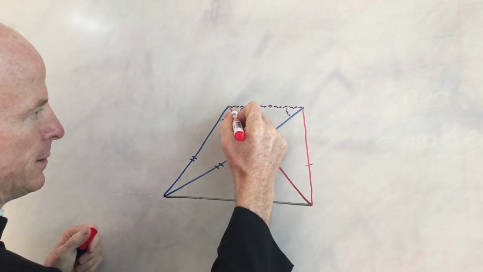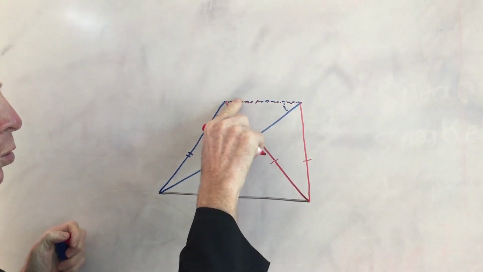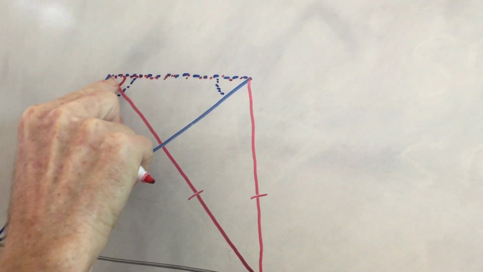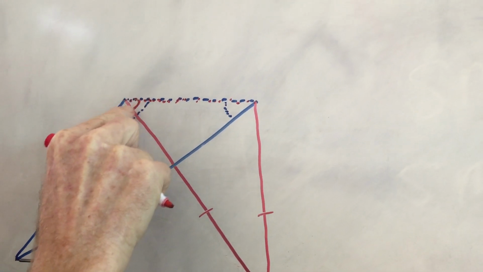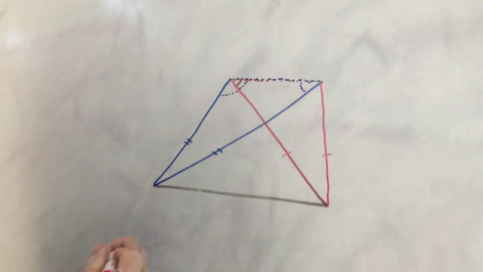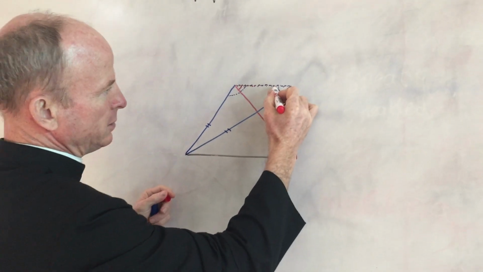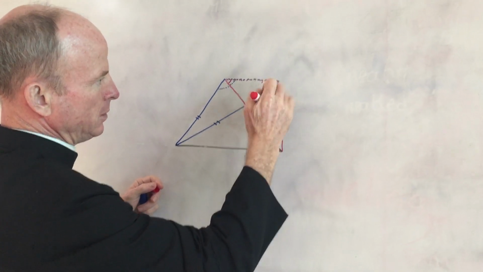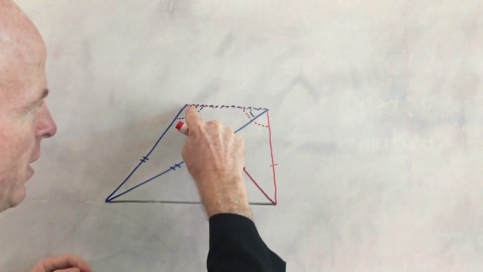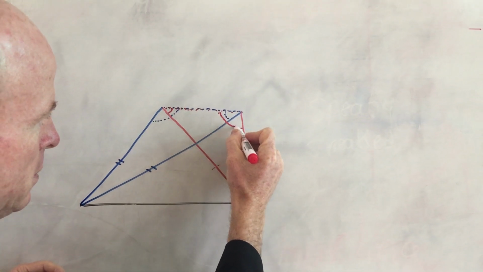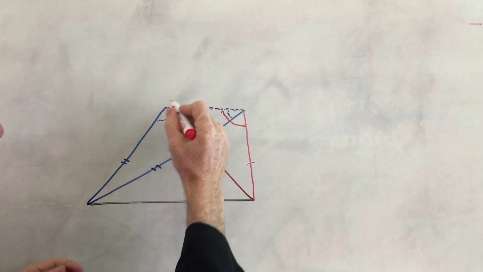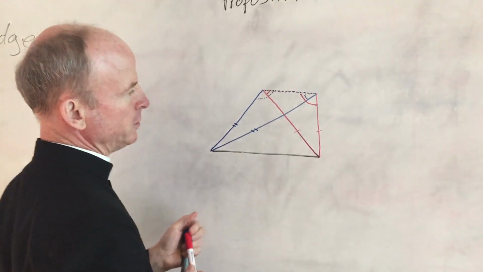Great. Now, if this is equal to this, look at this whole compared to this part. This part right here. This whole is greater than the part. Great. Well, if this is equal to this and this is greater than this, this is also greater than this. You see that? This blue angle is greater than this green angle. Oh. And this big old angle, then, which is the whole of this part, so this is greater than this, but this is greater than this. So this angle must be much greater than this angle. This big old red angle must be much greater than this little old red angle.